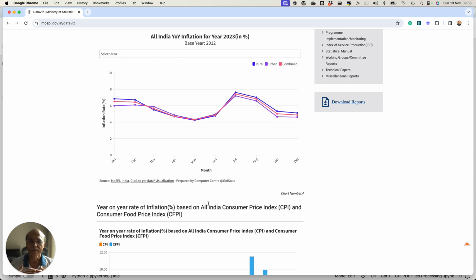The problem is the following. These numbers which are plotted on the website, though they are available with the Ministry of Statistics, are not available to us in a format which we can download easily and do our own processing. I'll show you why I am saying so.